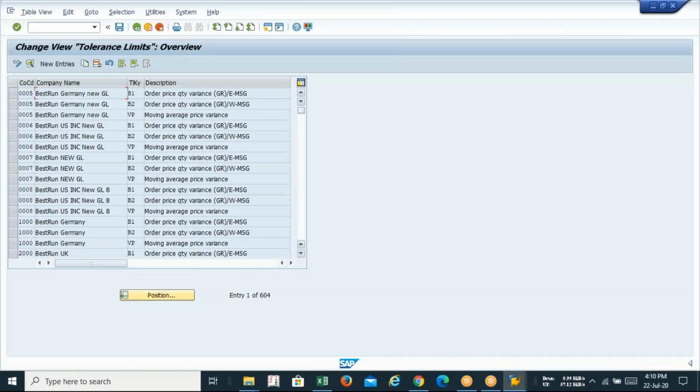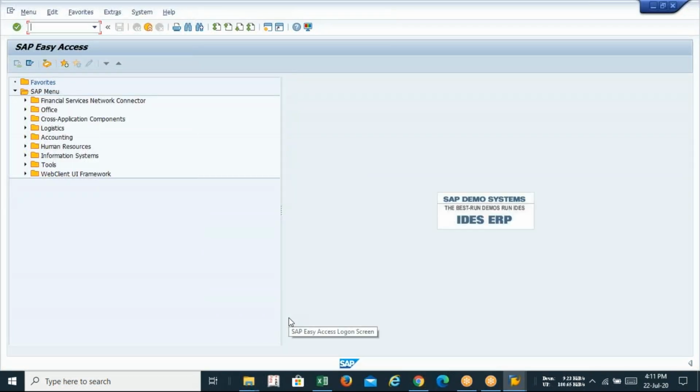So guys, you can see that B1 is the order price quantity variance in goods receipt, but the message is different, E and W. Order price quantity variance, and VP is for moving average price. Guys, do you remember that at the time of creation of material? So I'm just showing you. Just look at it. Last class we discussed the creation of a new session. How to create a new session: click on this icon and it will open. So what is the T code for display material? MM03.